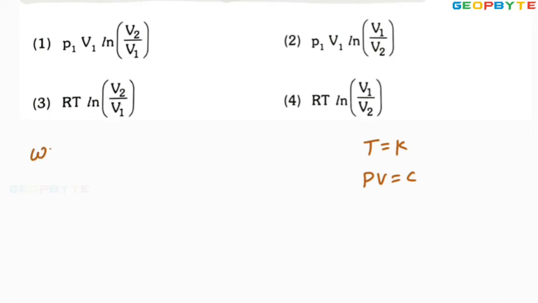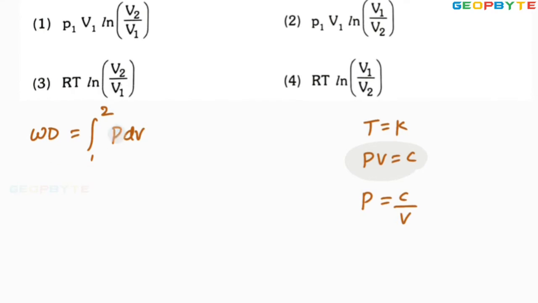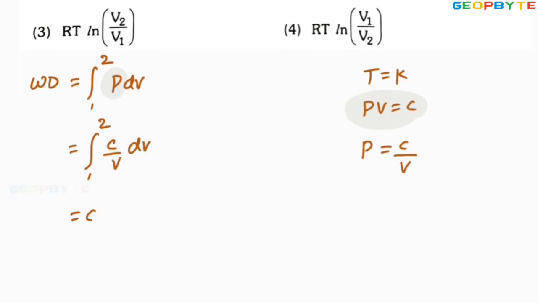What is the work done formula? Work done equals integral 1 to 2 of P dV. This is the general formula. But in the constant temperature process, both pressure and volume are variable. Therefore, I can write like this: pressure P equals constant by V. So in the place of this P, let me write the constant by V for our simplification. Integral 1 to 2 of P, equal to constant by V, into dV. So let me write the constant outside. Integral 1 to 2 of dV by V.